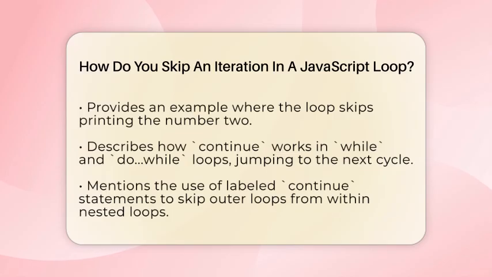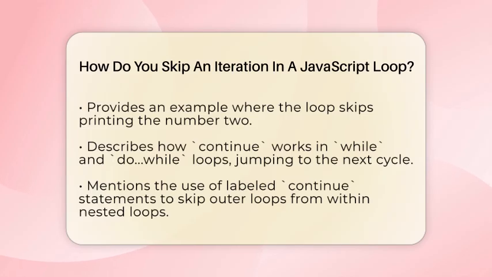Here's what that looks like. For let i = 0; i < 5; i++. If i equals 2, continue, skip the rest when i is 2. console.log(i). When you run this, it will print 0, 1, 3, and 4. Notice how it skips 2 because of the continue command.